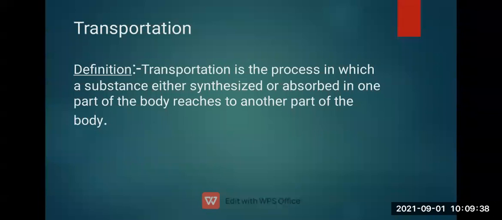Like the farmer, who takes water from a dam, river or pond and transports that water to his fields for a better crop yield. So transportation means this: a specific substance that is synthesized or absorbed in one part is supplied to another part. This is transportation.